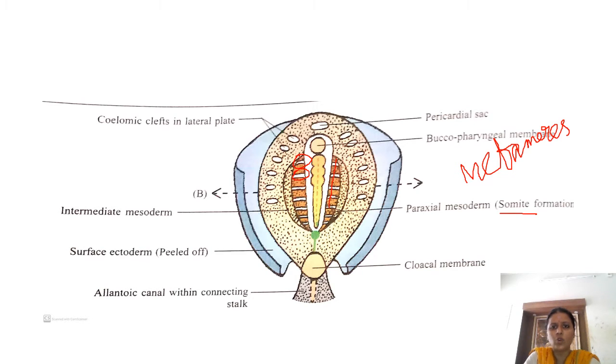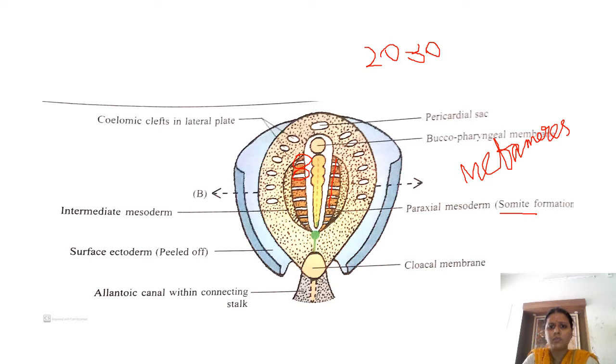A somite forms between the 20th to 30th day, mostly in the third week, the 21st to 27th day. So the third week is otherwise called the somite week, or the 20th to 30th day is called the somite period, because that is when these somites develop.